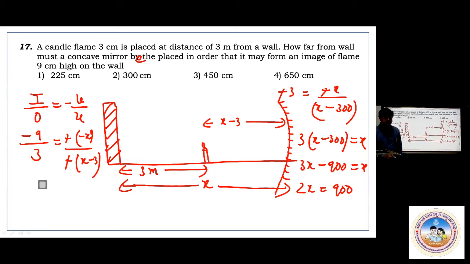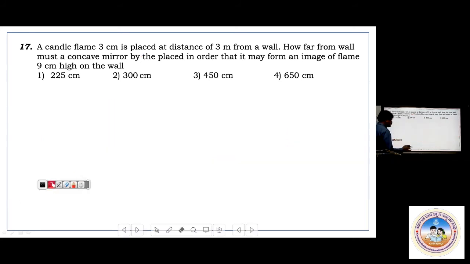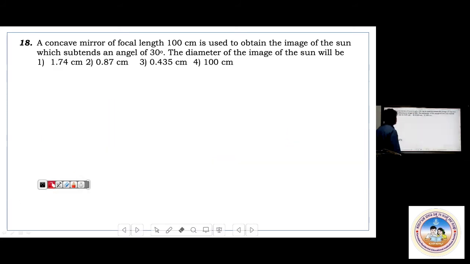Okay. Now another important one. Observe this. A concave mirror of focal length 100 centimeter is used to obtain the image of the sun, which subtends an angle of 30 degree. The diameter of the image of the sun will be? Say the distance of the sun is taken as infinity.